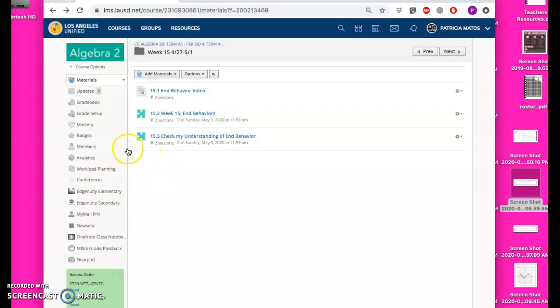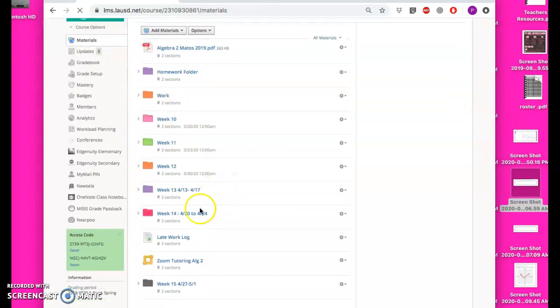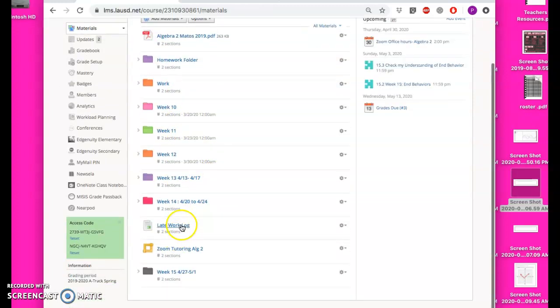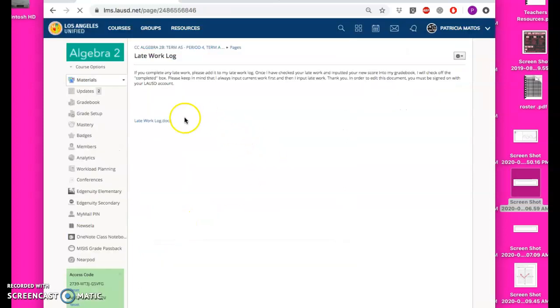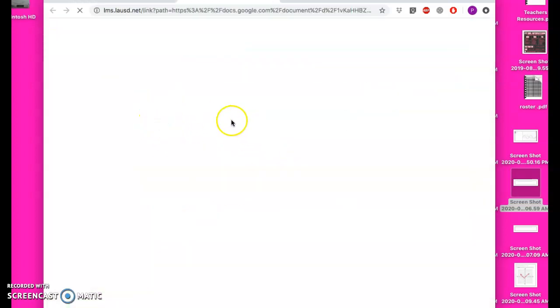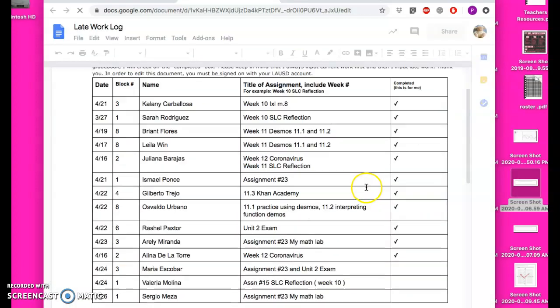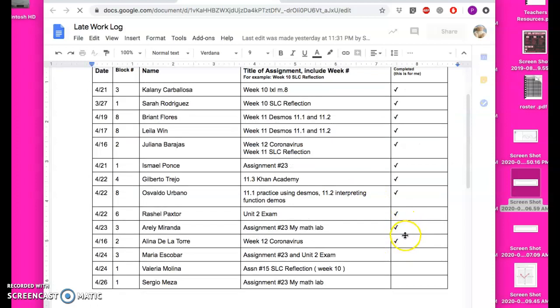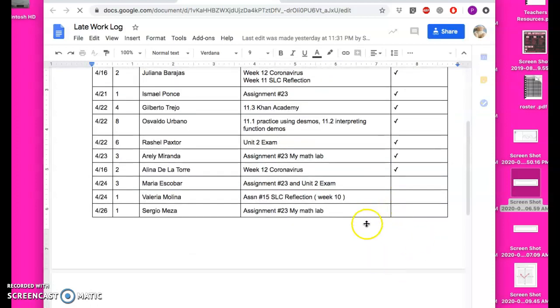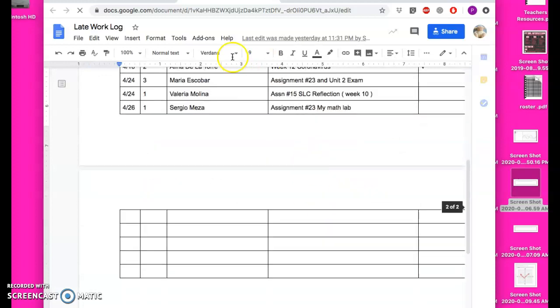So in case you haven't looked at the other materials in your course, there is a late work log. So if you are submitting any assignments late, please make sure you add them to this Google Doc. And once I actually check your late work, then I'll put in the check mark. Otherwise, just leave it there, and then I'll be checking those late work assignments.